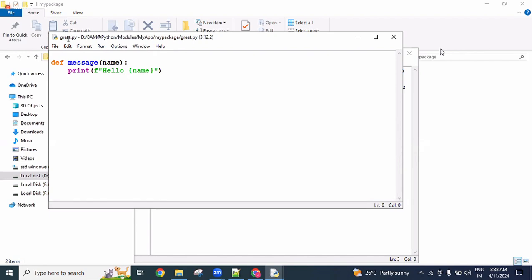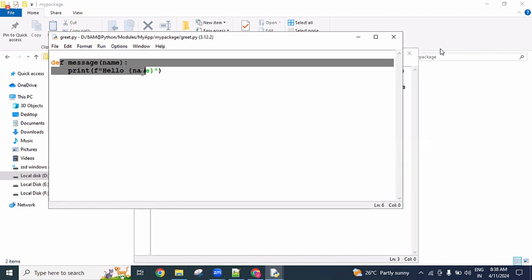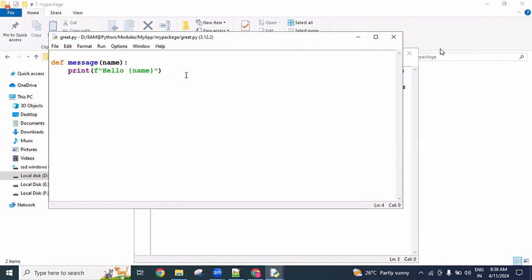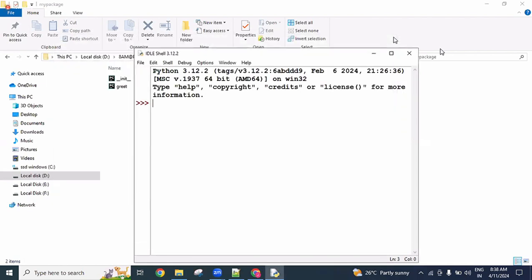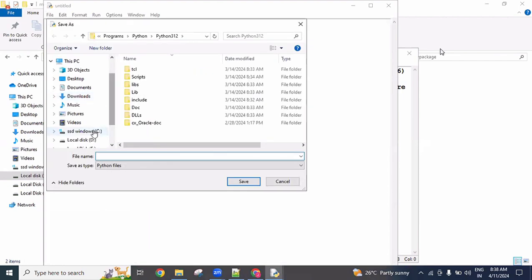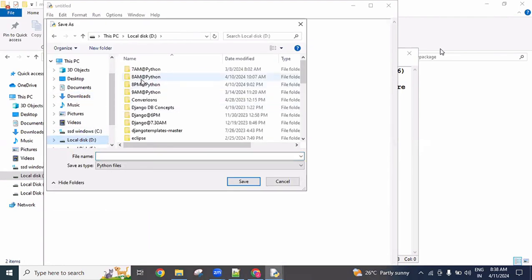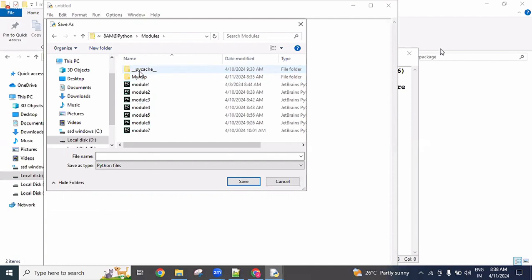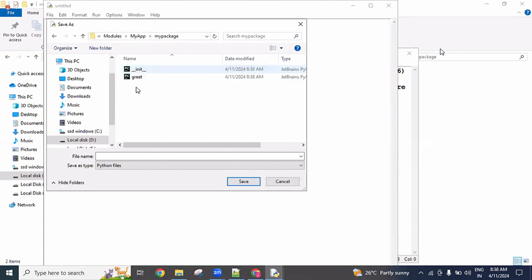In this greet module, we have one function, the message function. It will display a message. Okay, so I'm closing this right now. One more thing: we need to choose our folder in modules, my app, my package.